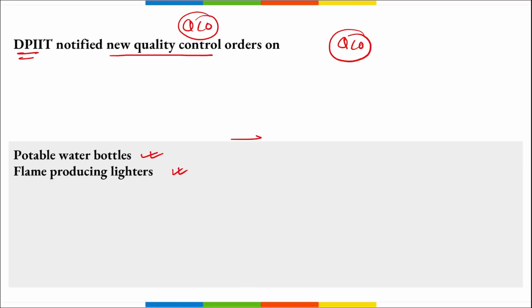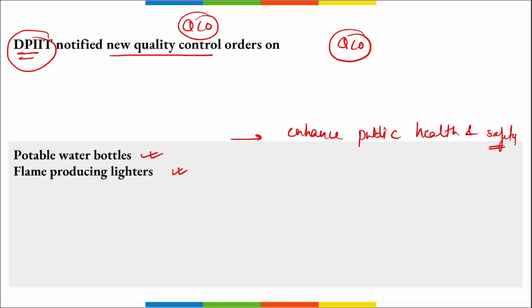And the reason for them to notify these new QCOs, or the quality control orders, is to enhance public health and safety. Correct? So we can say in order to enhance health and safety of consumers, these quality control orders were launched by DPIIT, that is your Department for Promotion of Industry and Internal Trade, and this was for potable water bottles and flame producing lighters. Correct? What is the main reason here?